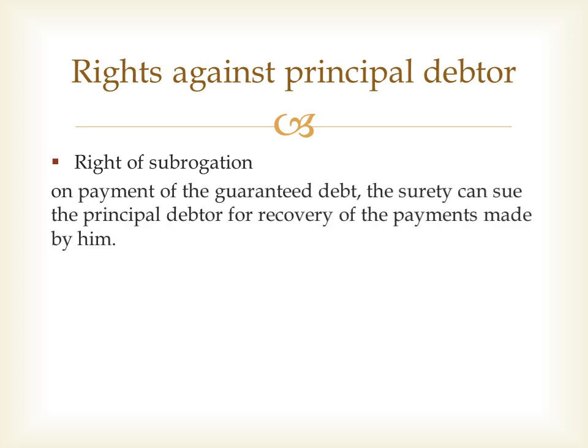In short, on payment of the guaranteed debt, the surety can sue the principal debtor for recovery of the payments made by him.